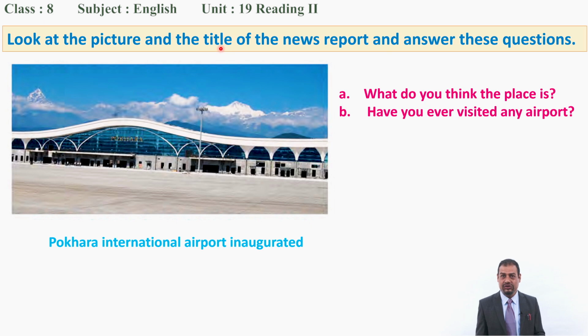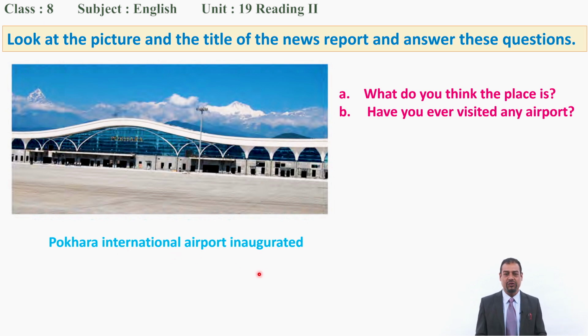The instruction says to us, Pokhara International Airport inaugurated. Now this is the title of this news report. So do you know what a news report is? Okay, don't worry. After reading this one, you will know. And in another class on Writing 1 and 2, in one part, you will learn to write a news report. Okay, so today we focus on the reading activity.